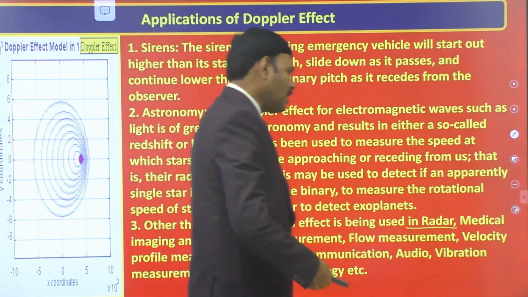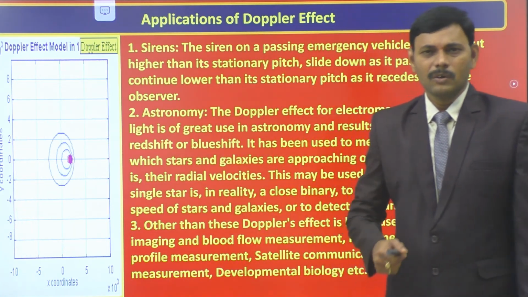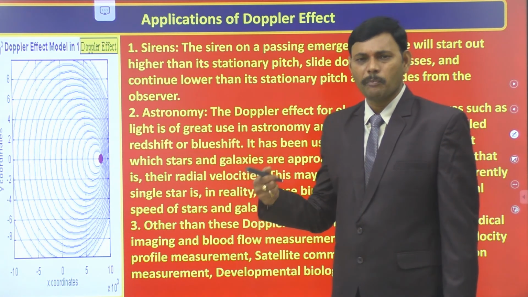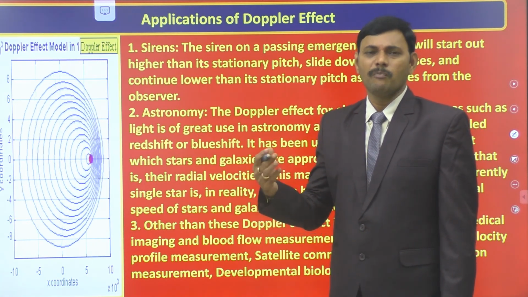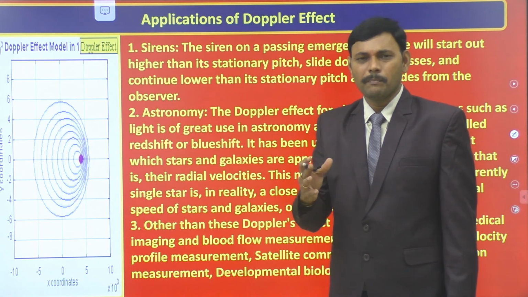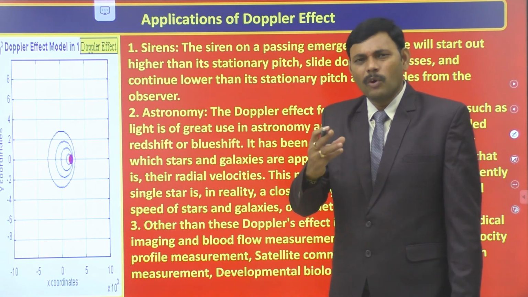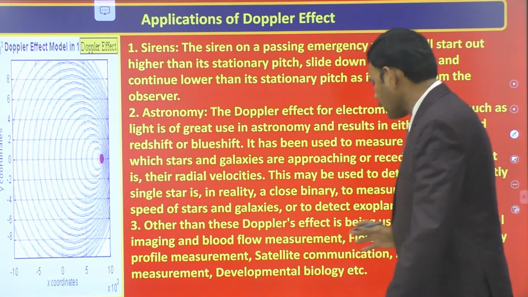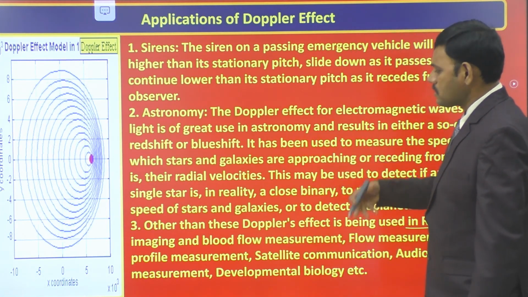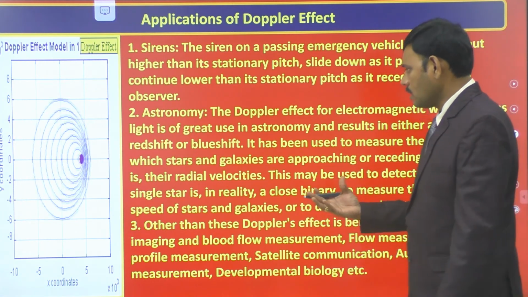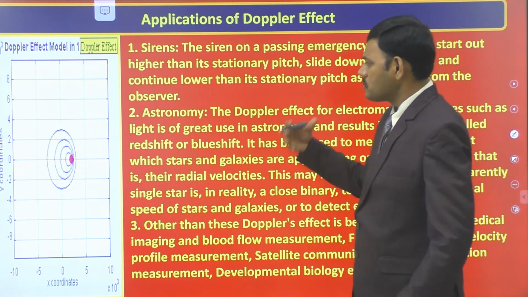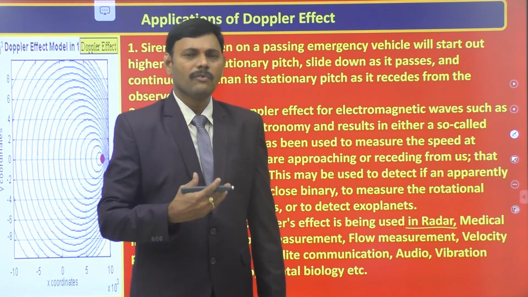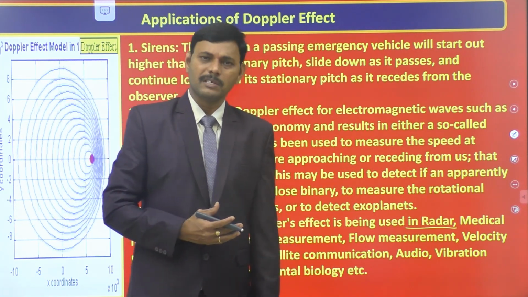Even in the medical field we use the Doppler effect phenomena to identify the flow of blood. During injuries, for some patients the flow of blood through some nerves may be interrupted. So to identify the flow of blood through different nerves of the human body, we use the Doppler effect phenomena. Like that in medicine, in biology, in physics, in astronomy, and in general cases, in all cases we use the concept of the Doppler effect application.